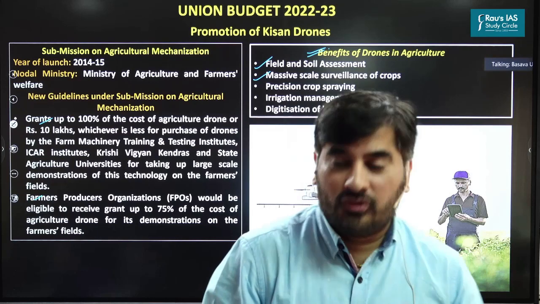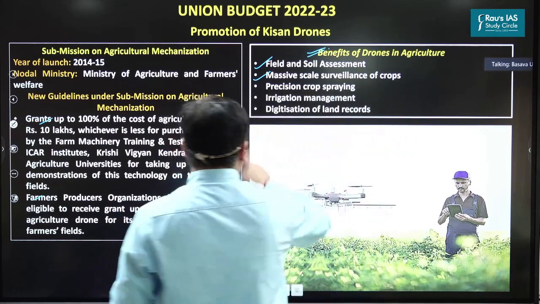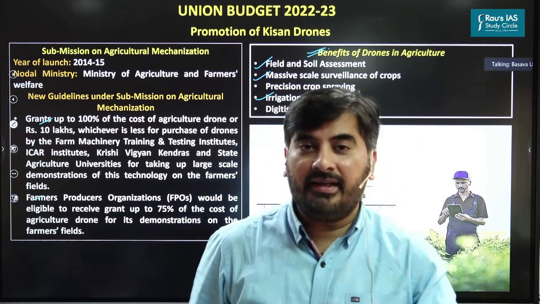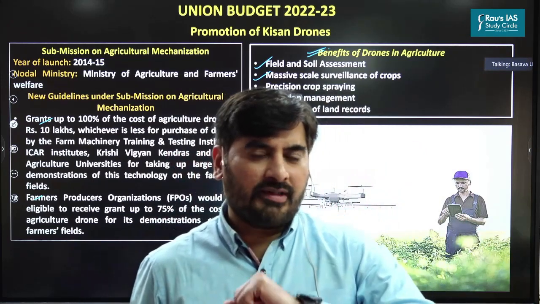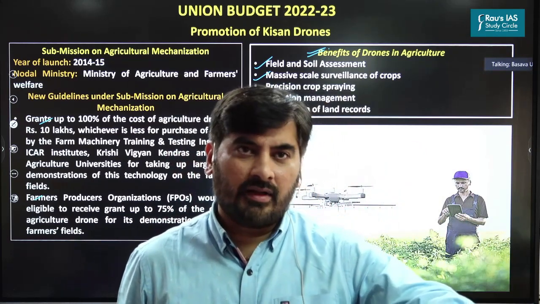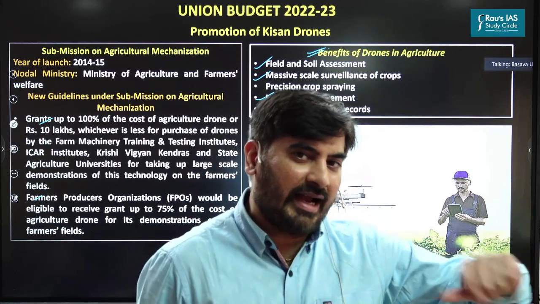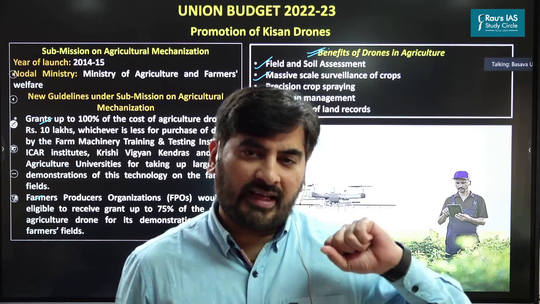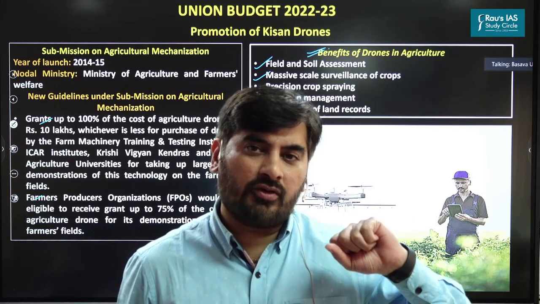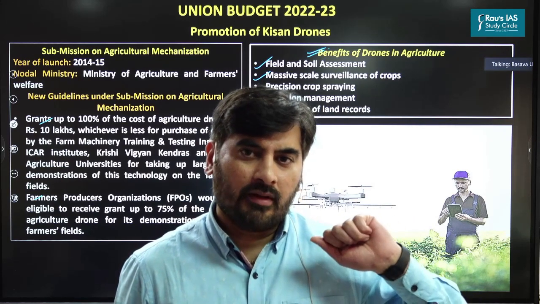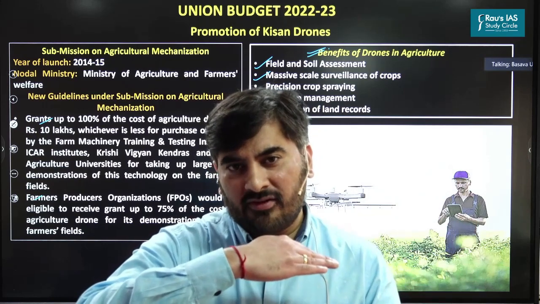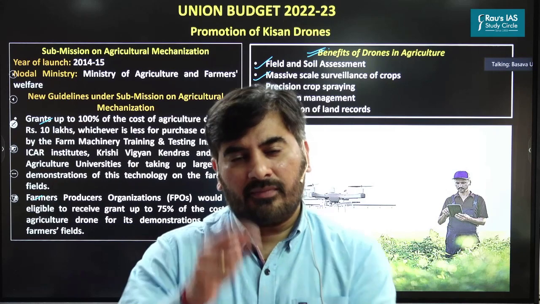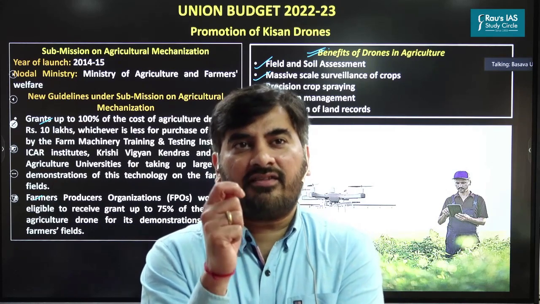Next, drones can also be used for irrigation management. So you must be knowing that most of the farmers in India promote the use of the flood irrigation method, where the entire agricultural land is inundated with water. Now, drones can be used to enhance the water use efficiency. How? For example, drones can keep on scanning the agricultural land. They can keep on monitoring the extent of moisture in the soil.